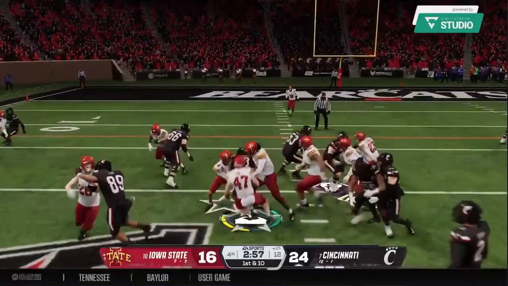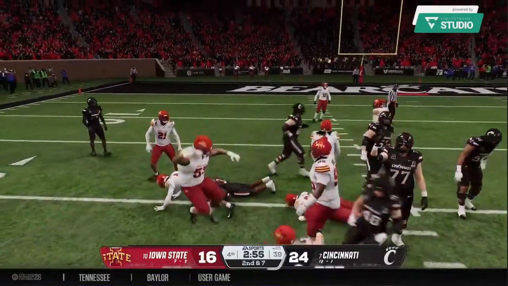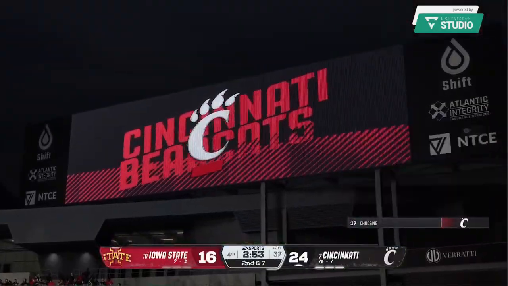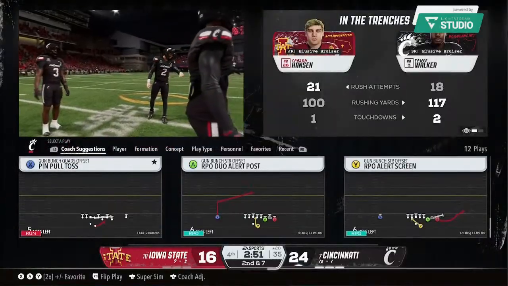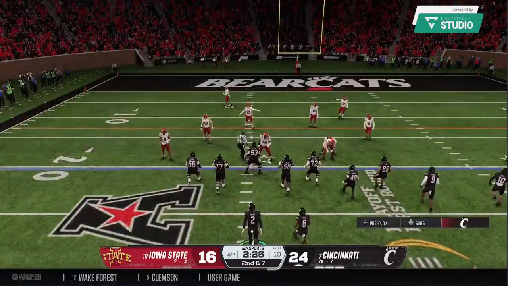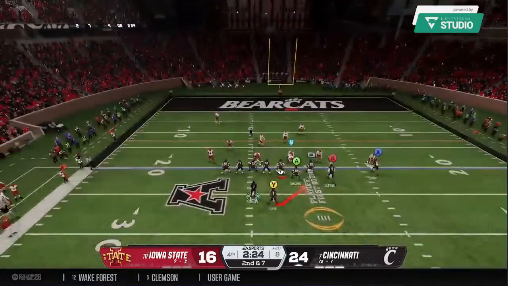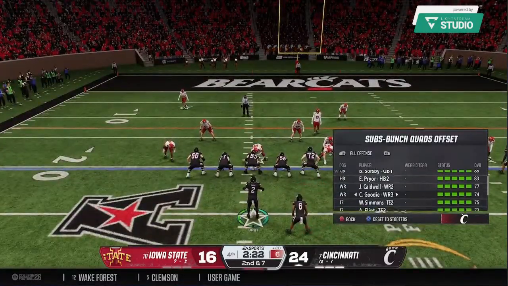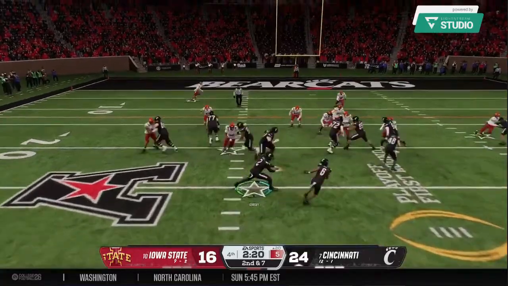And they hand it off to the back. The gain is 3 yards, so 2nd and 7. Positive yards are always important for an offense, but at this stage of the game, late in the ball game, playing with the lead, you're thinking about working that clock and continuing to keep the ball in bounds.